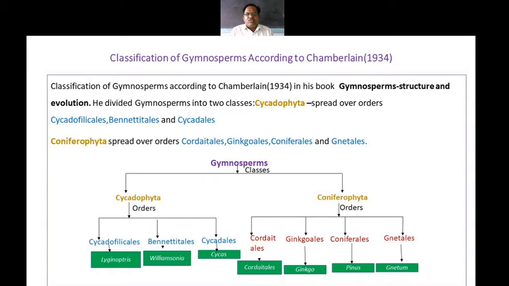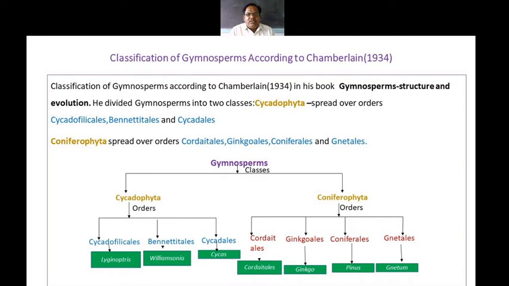So these gymnosperms are again divided into two classes, that is Cycadophyta and Coniferophyta. These classes are divided further: Cycadophyta divides into 3 orders, and Coniferophyta divides into 4 orders. Cycadophyta has 3 orders, that is Cycadofilicales, Bennettitales and Cycadales.